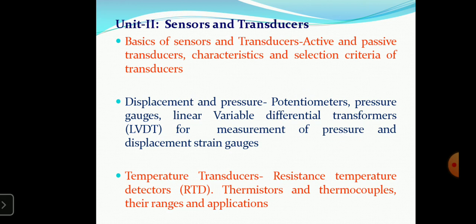According to the change in the diaphragm, it will convert it into an electrical signal, so we can measure the pressures. Strain is also there. We can use strain gauges with the Wheatstone bridge, and we can measure the displacement.